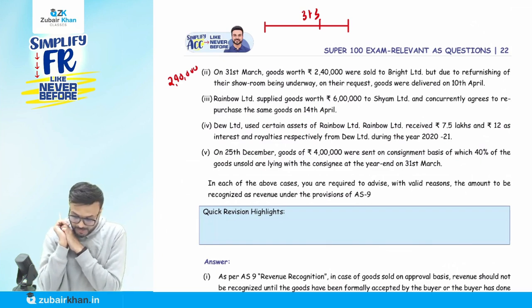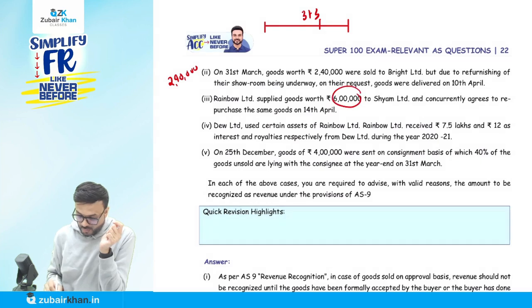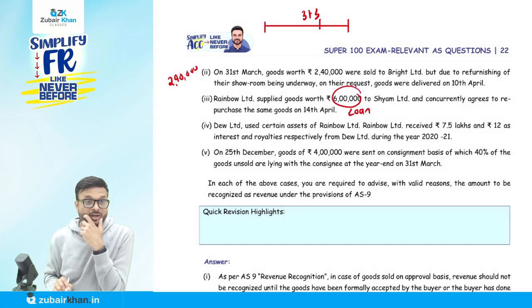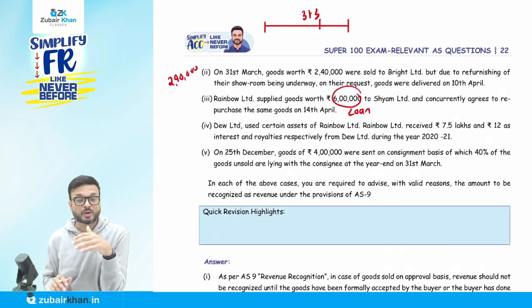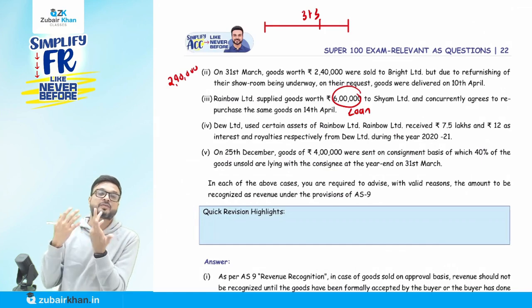Sales. Now Rainbow Limited supplies goods worth rupees 6 lakh to Shyam and concurrently agrees to repurchase. It will not be recorded as sales. It will be recorded as a financing arrangement, that is, as a loan. If you take a repurchase at a higher value, the difference will be recorded as what?